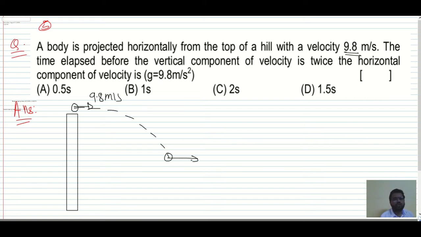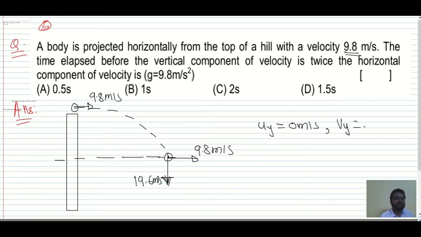at which the horizontal component of the velocity and the vertical component of the velocity will have the relation in such a way that the vertical component is twice, means this is 19.6 meter per second, of this horizontal component of the velocity. Okay, let's calculate. Time we need, final velocity is this one, initial velocity is 0. So initial velocity in the vertical direction is 0 meter per second. Final velocity in vertical direction we want is 19.6 meter per second with negative sign. g we have is minus 10, but they told to take 9.8 meter per second squared, and time we want.